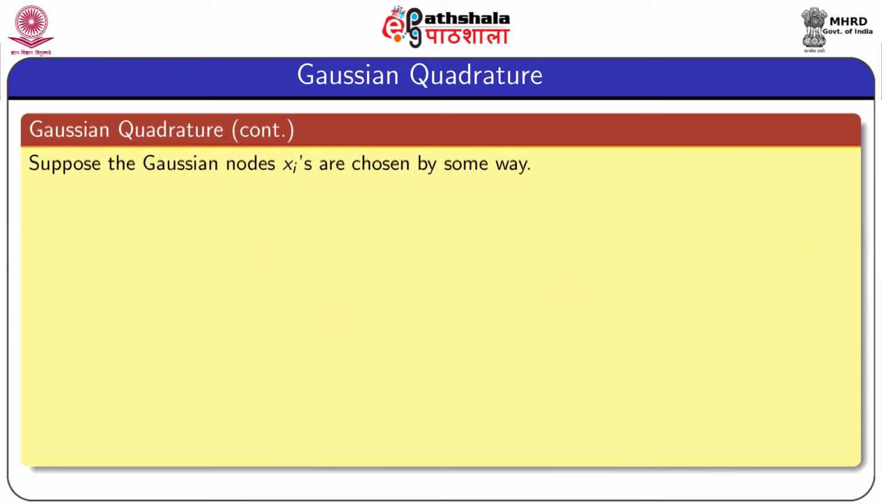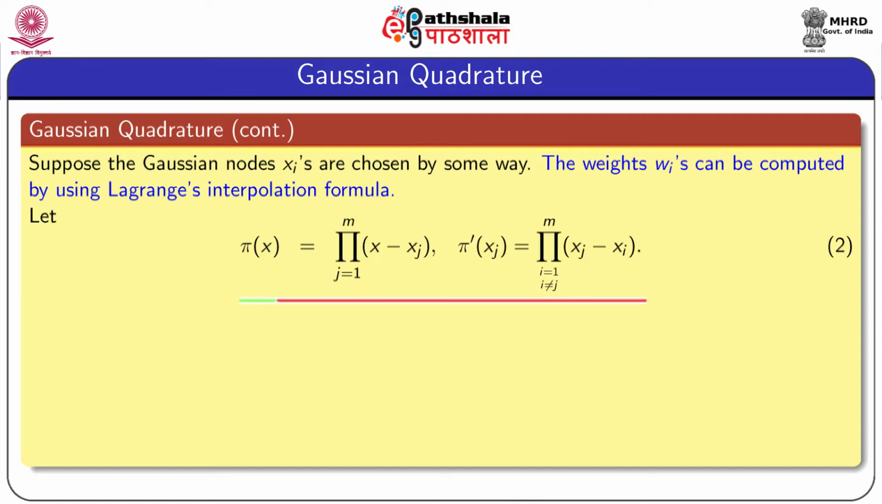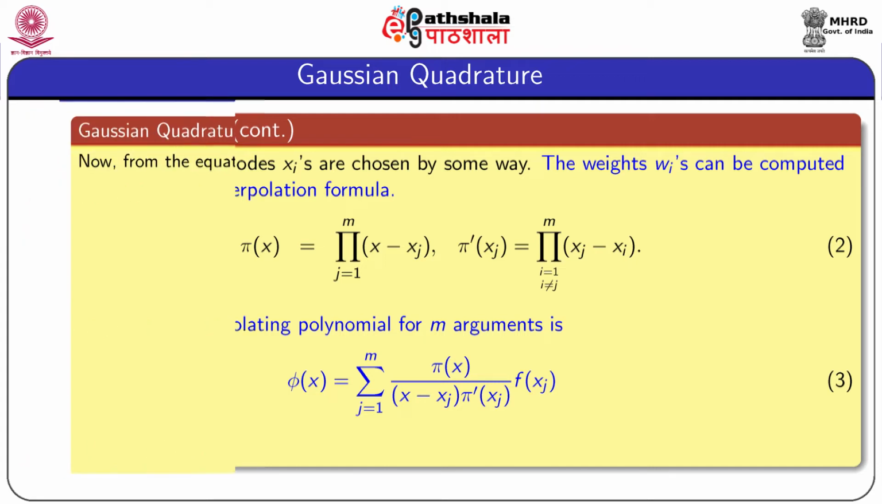Suppose the Gaussian nodes x_i's are chosen in some way, that means we assume that the values of x_i are known. Then the weights w_i's can be computed by using the Lagrange interpolation formula. Let π(x) equal to the product of j equal to 1 to m of (x minus x_j), and its derivative is given by equation 2. Then the Lagrange interpolating polynomial for m arguments is given by equation 3 for any arbitrary x.